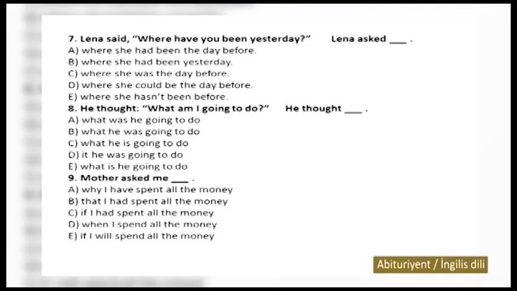Variant C. Lena said, "Where have you been yesterday?" It is a WH question. What happens here? You know that after where, our sentence will be in the affirmative sentence form. Imagine it will be like this: where you have been yesterday. So yesterday will be substituted with the day before, because Lena said is in the past.